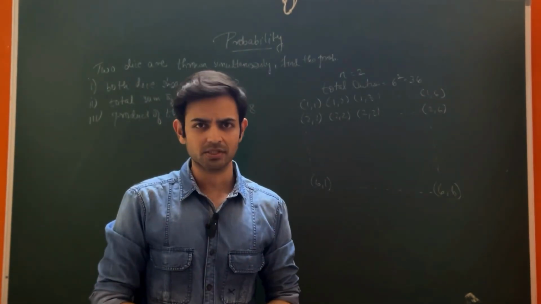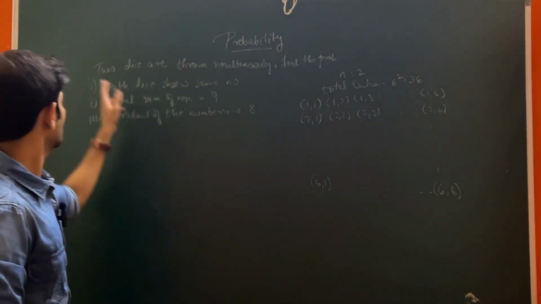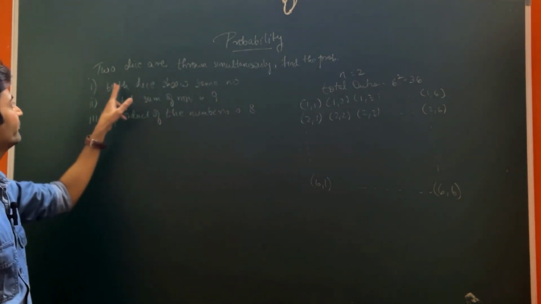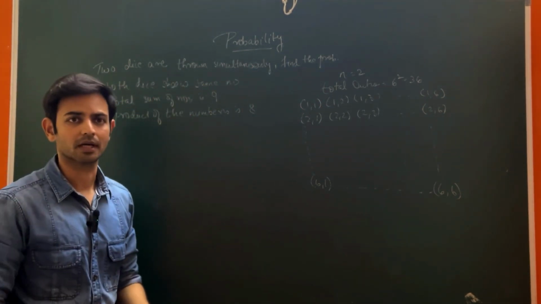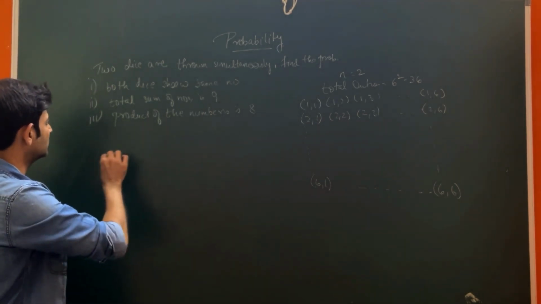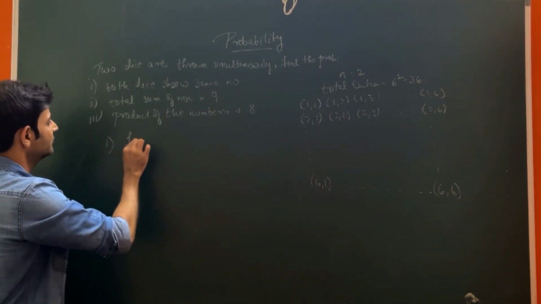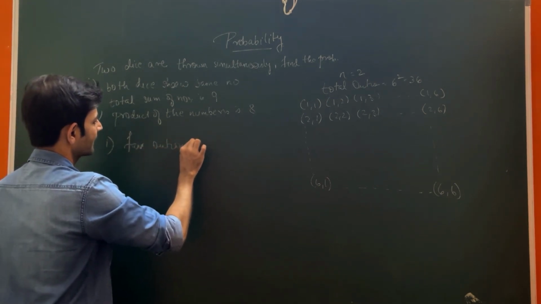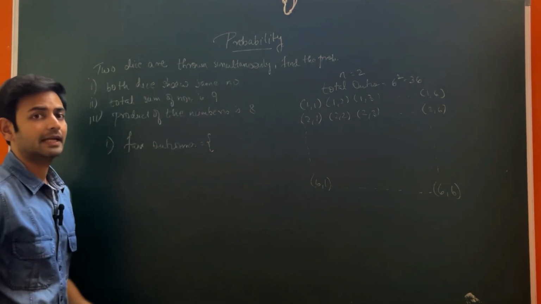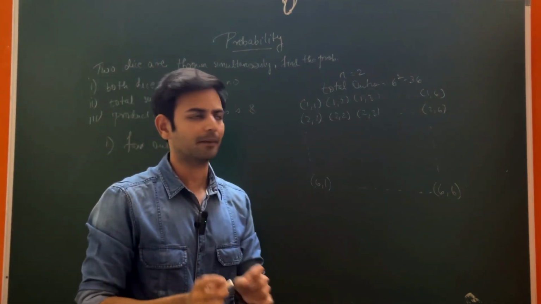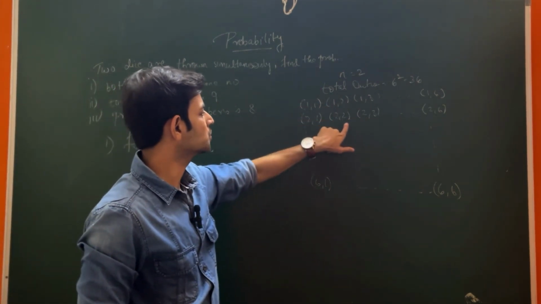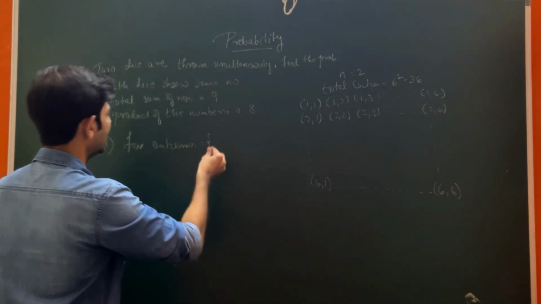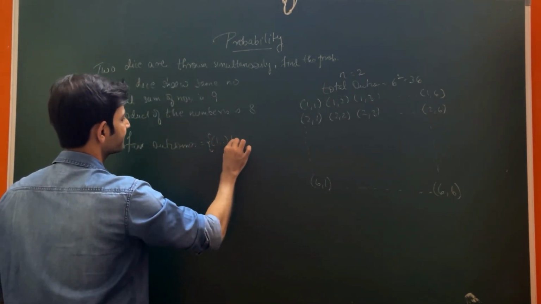Now, let's take a question to understand this concept better. 2 dice are thrown simultaneously. Find the probability that both the dice show the same number. So here we'll write the favorable outcomes. For the first case, favorable outcomes will be equal to, now both the dice should show the same numbers: 1 1, 2 2, 3 3, 4 4, 5 5 and 6 6. So we'll write all the outcomes here.